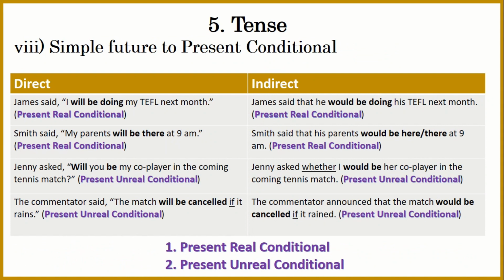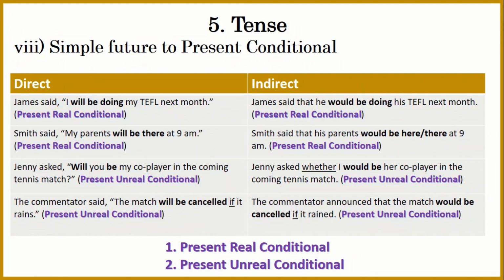Last, finally, is simple future, which is supposed to be converted into present conditional. Now, just slow down a bit. There are two types of present conditional: present real conditional, and second, present unreal conditional. Well, the words themselves give you a clue that real conditional is something which really is happening or really will happen. It is not based on probability, it is based on a fixed plan and a kind of commitment.